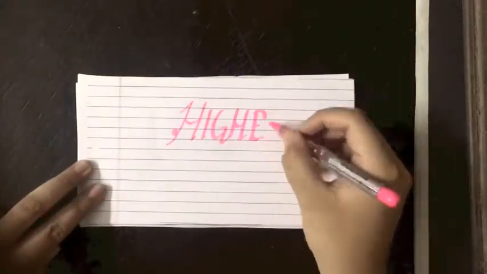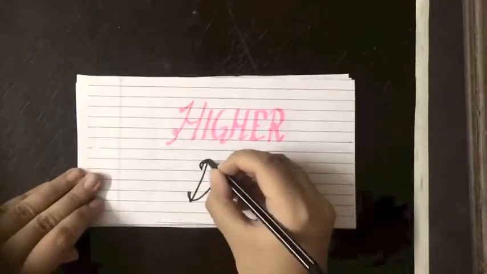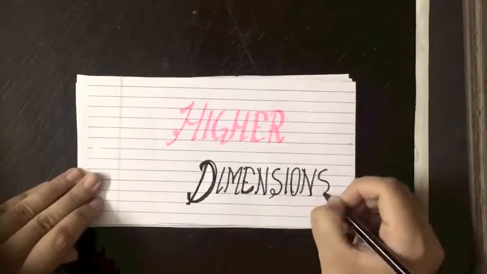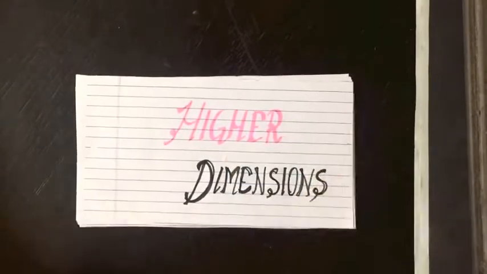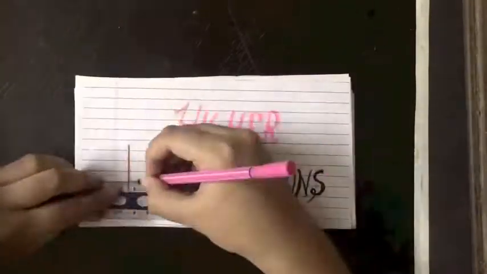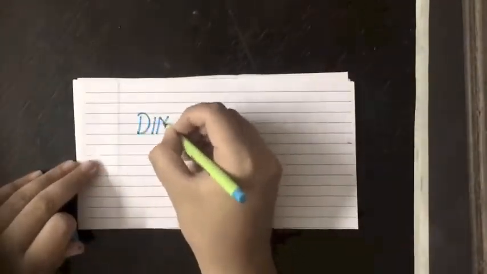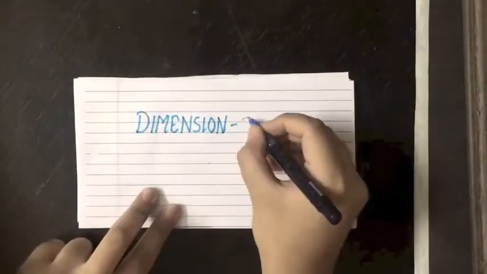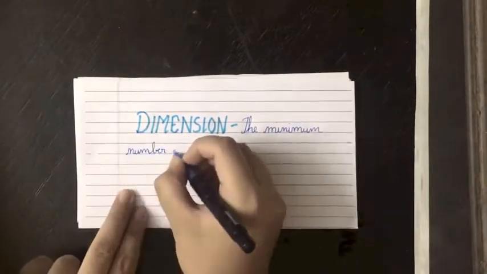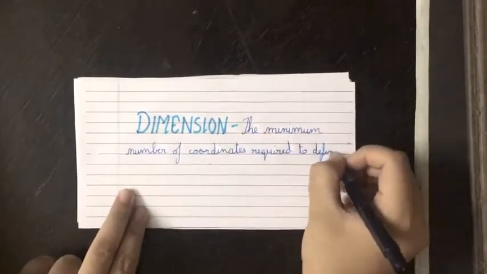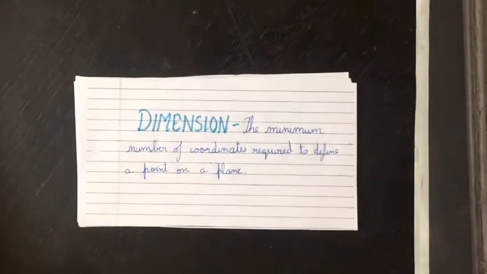Hey guys, today I want to talk about higher dimensions, particularly the fourth dimension. To start off, let's first know what exactly a dimension is. Most of you must have a general idea about a dimension, but exactly, a dimension is defined as the minimum number of coordinates required to define a point on a plane. So, what does this mean?